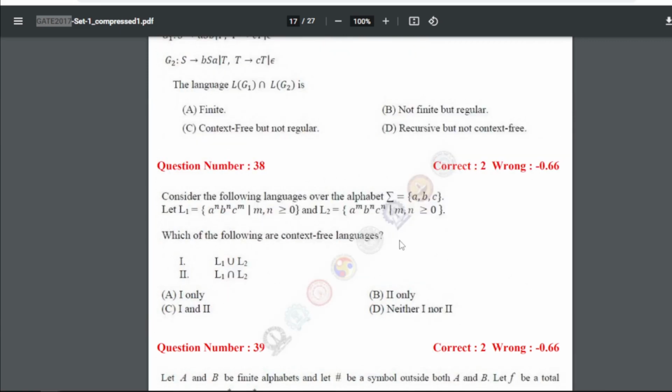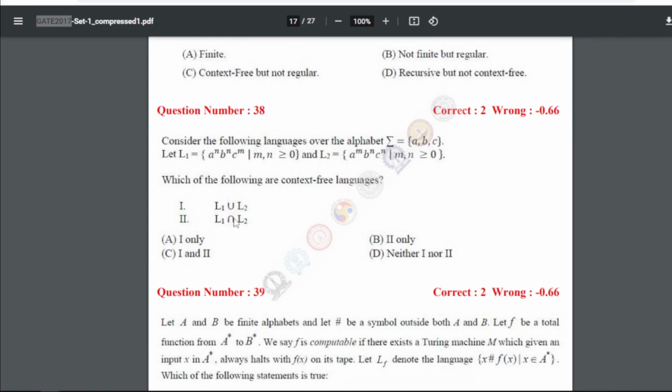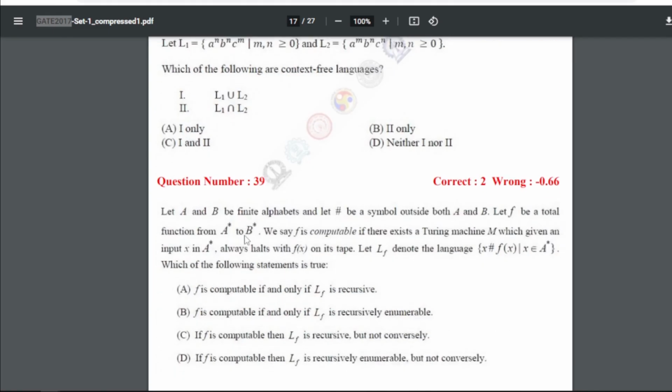Now question number 38: consider the following languages over the alphabet sigma equals {A, B, C}. Let L1 equal a^n b^n c^m, m, n greater than or equal to 0, and L2 equal a^m b^n c^n, m, n greater than or equal to 0. Which of the following are context free languages? For 38, our answer will be A, that is only one: L1 union L2 is context free. So this will be the answer.